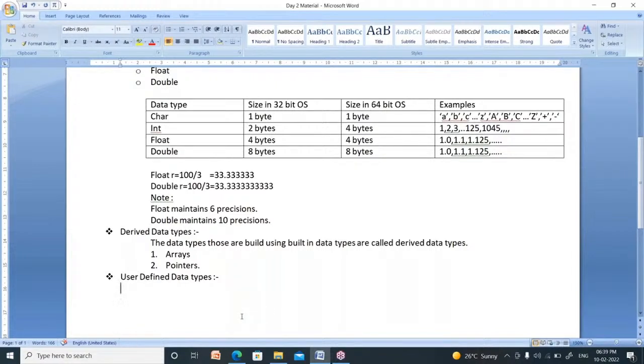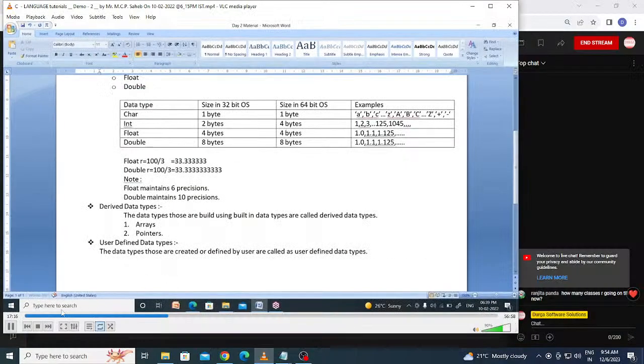So these are nothing but user defined data types. The data types that are created or defined by the user are called user defined data types. Suppose you create your own data type, that data type is called a user defined data type.